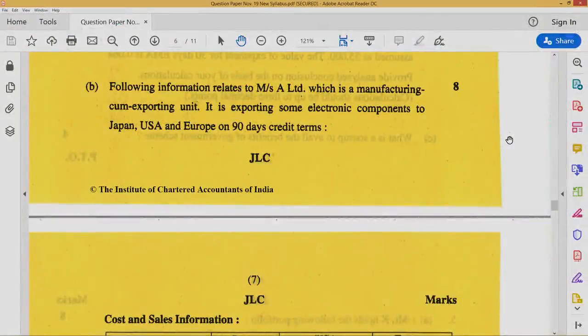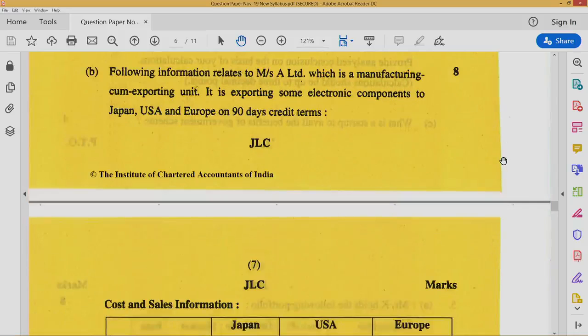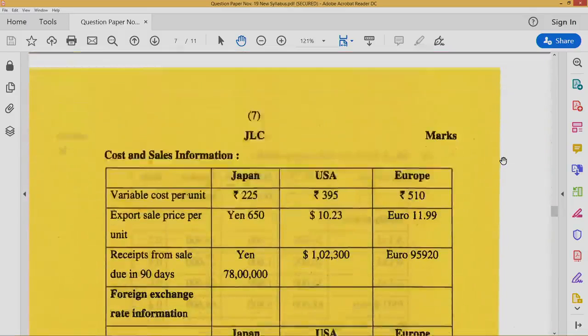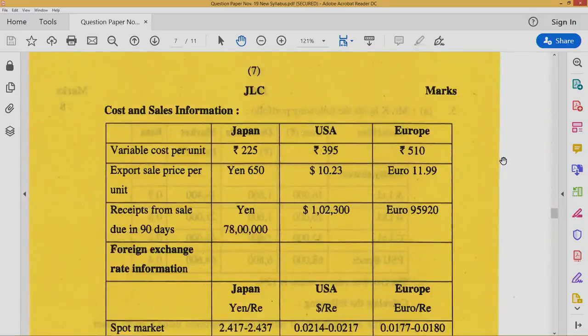Question number 4b. Following information relates to Messrs A Limited, which is a manufacturing cum exporting unit. It is exporting some electronic components to Japan, USA and Europe on 90 days credit terms. Cost and sales information.